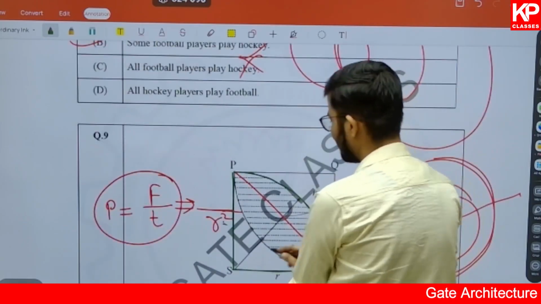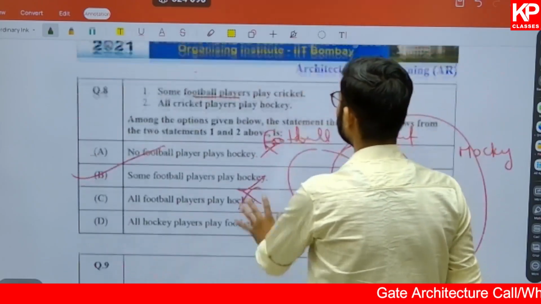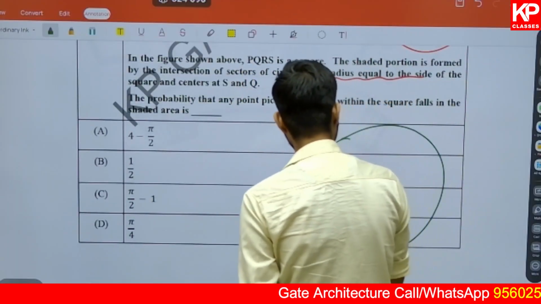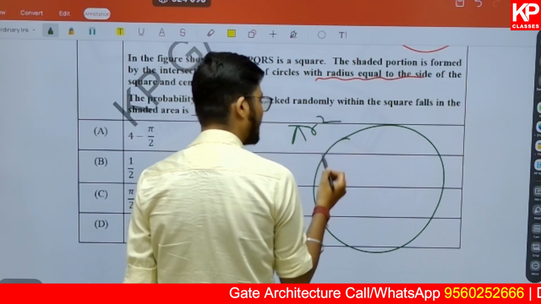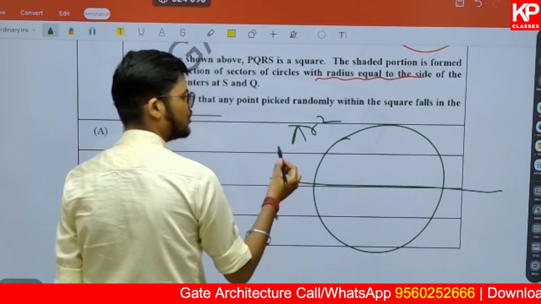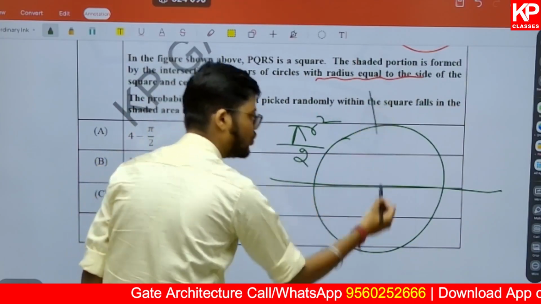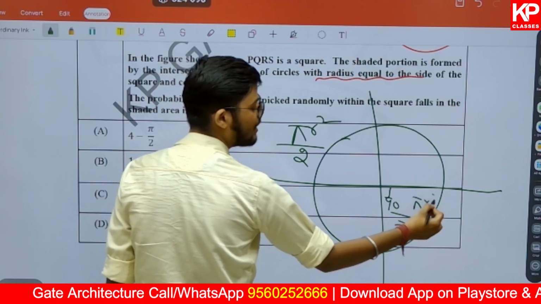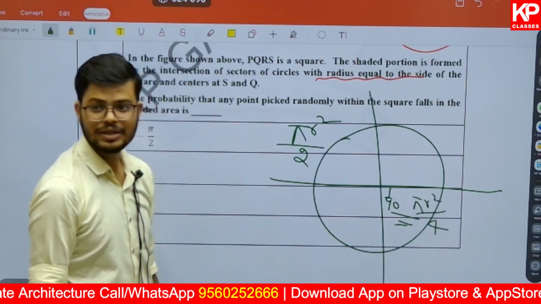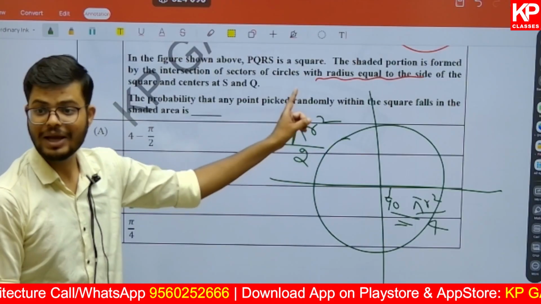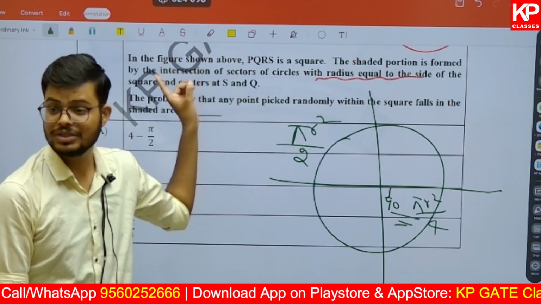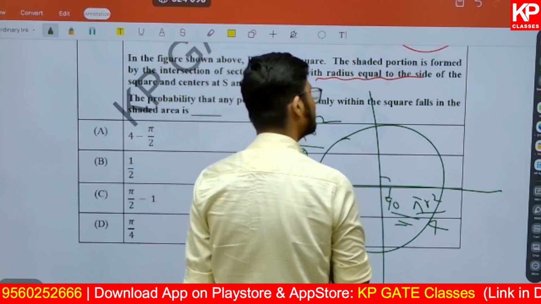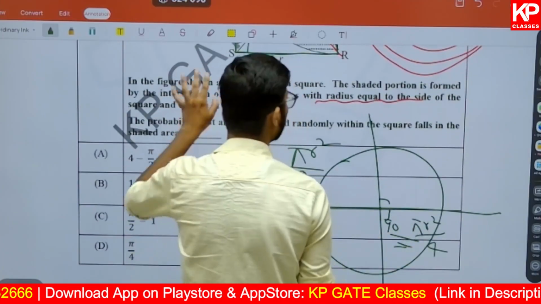Now for an example, this is 90 degree. If there is a circle, what is the area? Pi r square. I am going to divide this circle into two equal parts. What will be the area? Pi r square by 2. I am going to divide it into four parts. This will be 90 degree. What is the area of this sector? It will be pi r square by 4. Either you can solve it by this, or you know that pi r square theta upon 360 is the total area of a sector where theta will be given. Here it is 90 degree. So in 90 degree you will be taking pi r square by 4.